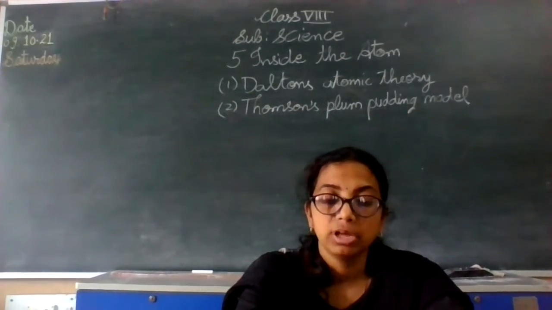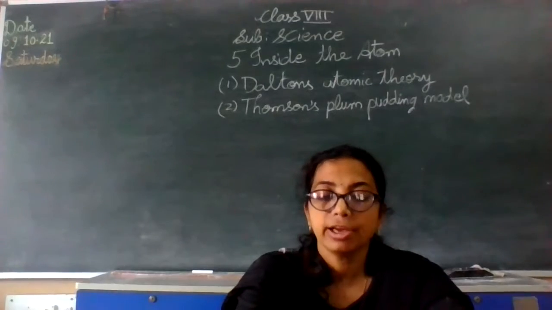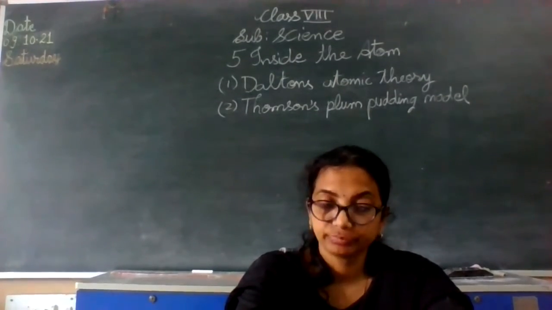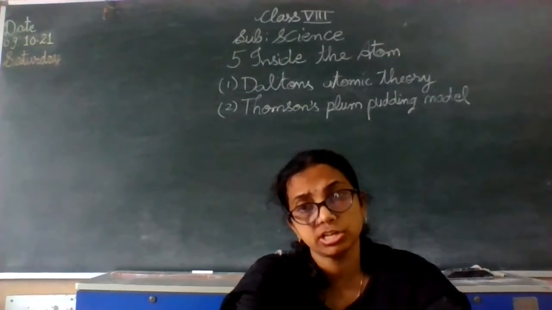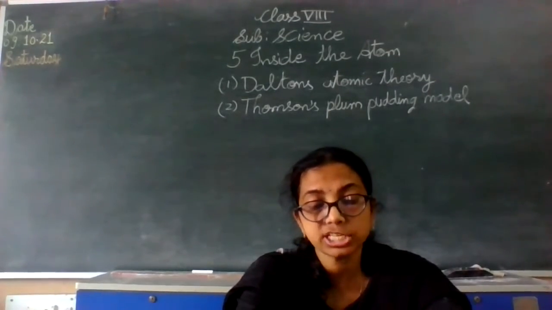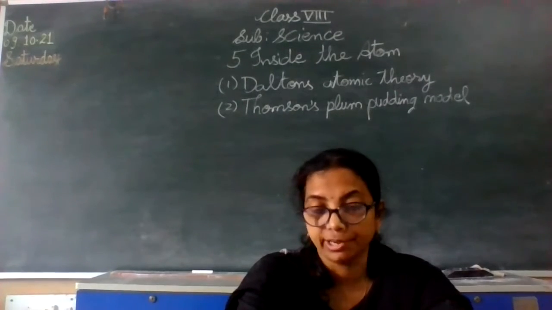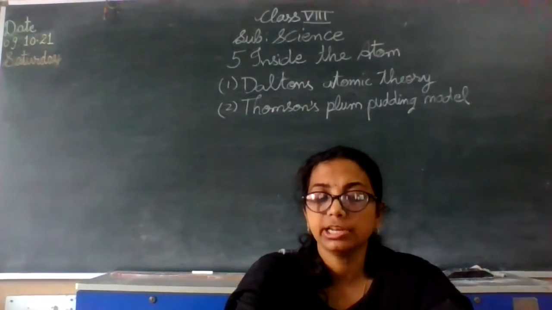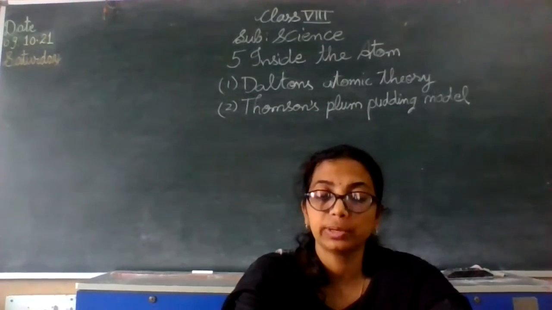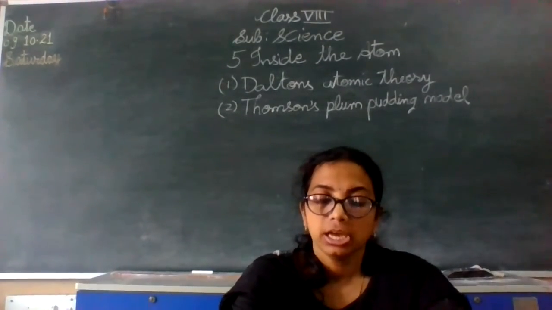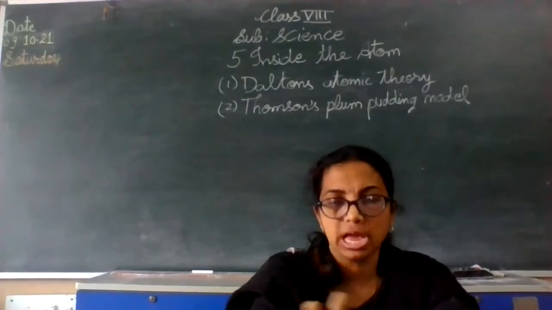The atom, as described by Dalton, turns out to be a hard solid sphere. So according to Dalton, the atomic structure was just a small, hard, solid sphere, with no other part and no internal structure inside. According to Dalton's atomic theory, the mass is distributed uniformly in an atom, equal mass all around the atom.